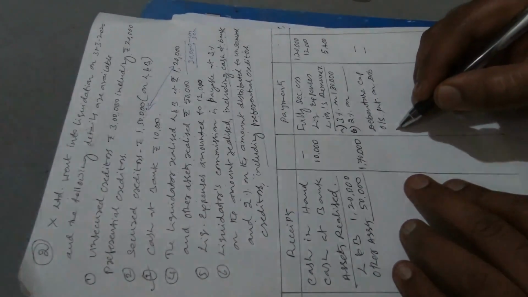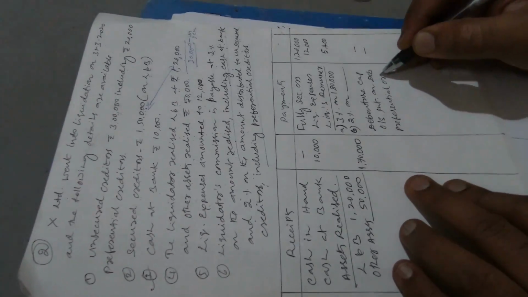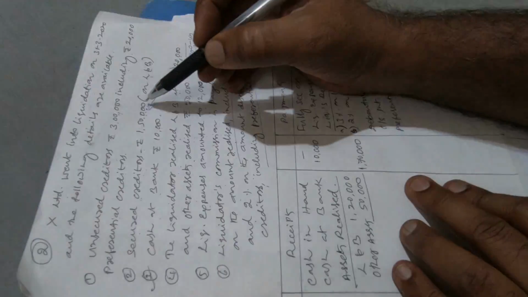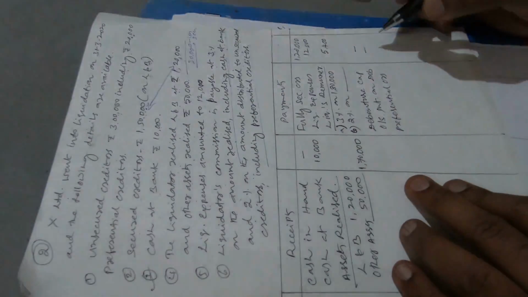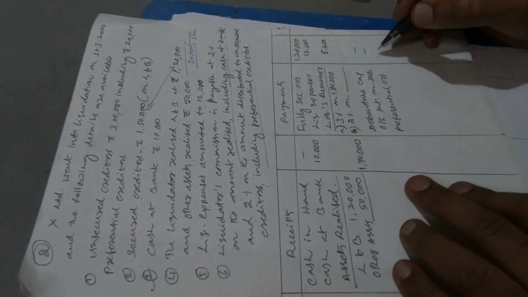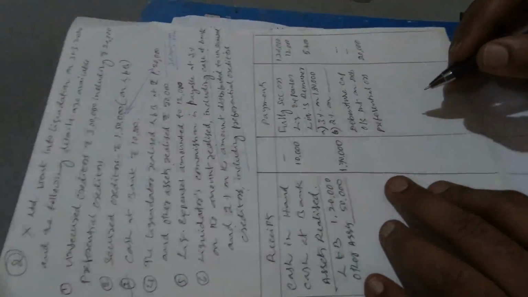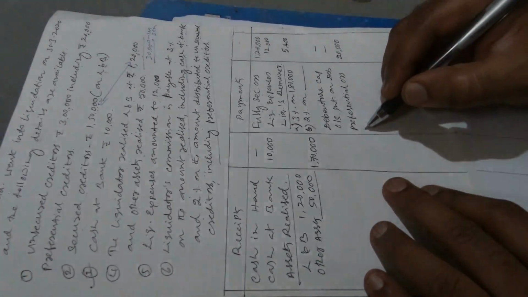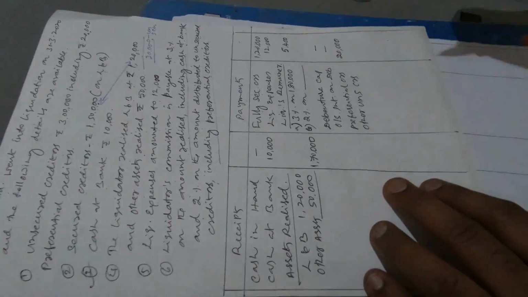The next payment is preferential creditors. It is given as 20,000, which is already included in this 3 lakh rupees. So therefore we'll take it as 20,000 here. Now the next payment is other unsecured creditors.